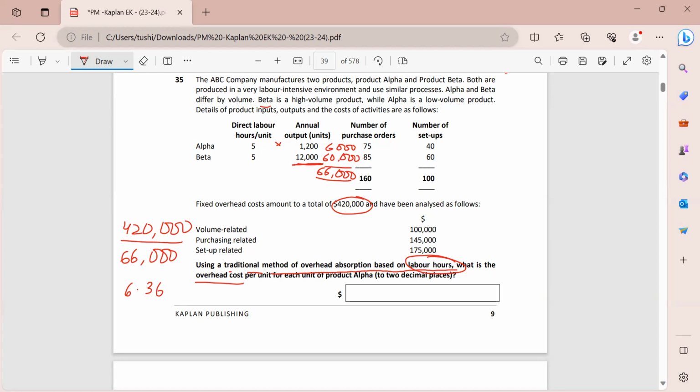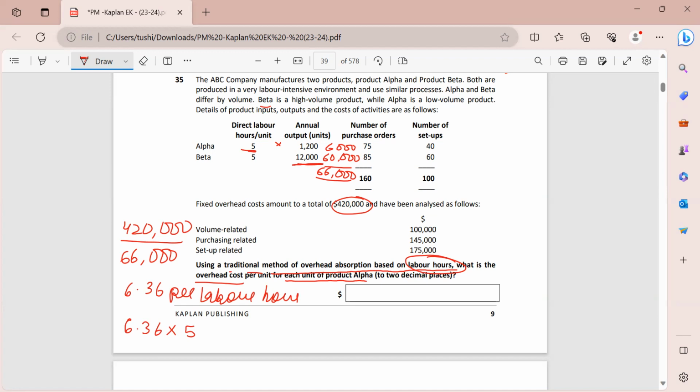Now I have to find out the overhead cost for each unit of product alpha. So this is 6.36 per labor hour, and how many hours is one unit of alpha taking? 5 hours. So I will multiply 6.36 with 5 to find out my overhead cost which will be allocated per unit of product alpha.